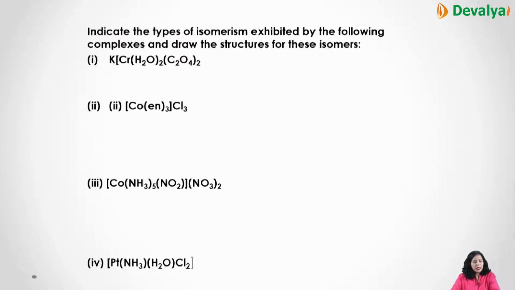Now indicate the type of isomerism exhibited by the following and draw the structure. So we'll see the type of the isomerism. Like in the first compound, [Cr(H2O)4](C2O4)2. Now in this, because water is involved, this kind of isomerism will be your hydrate isomerism. So this is your hydrate, or solvate, isomerism structure we have just drawn.